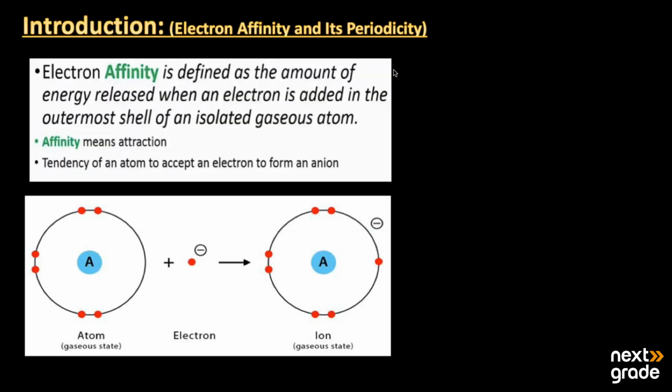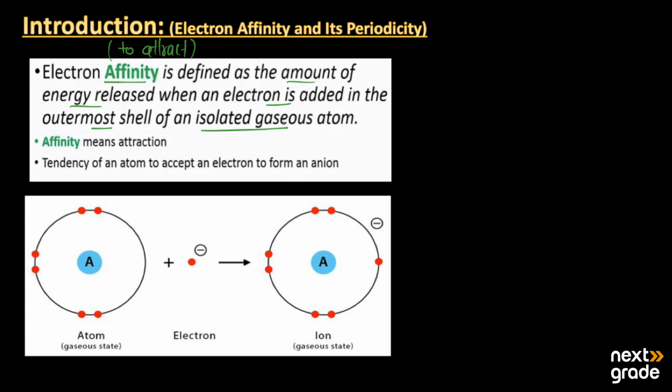So, in today's lesson, we are going to discuss the topic of electron affinity and its periodicity. The word electron affinity is basically related to electrons, and affinity means to attract something. So electron affinity is the amount of energy that is released when an electron is added to the outermost shell of an isolated gaseous atom.